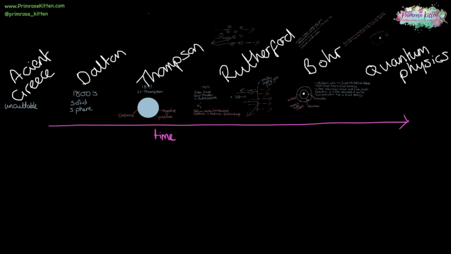The model of the atom has changed a lot over time, and it's changed because we have new developments and new discoveries. From ancient Greece, where they developed the word atom, uncuttable, to Dalton, where it was a solid sphere, J.J. Thomson, who discovered the electrons, where we had a plum pudding model, a positive sphere with negative bits dotted through it, Rutherford, who did the gold foil experiment and worked out that it had a solid centre, Bohr, who developed the nuclear model of the atom. Now I know the writing is very small on here, that's because you don't need to know the exact details, you just need to know the overall developments.